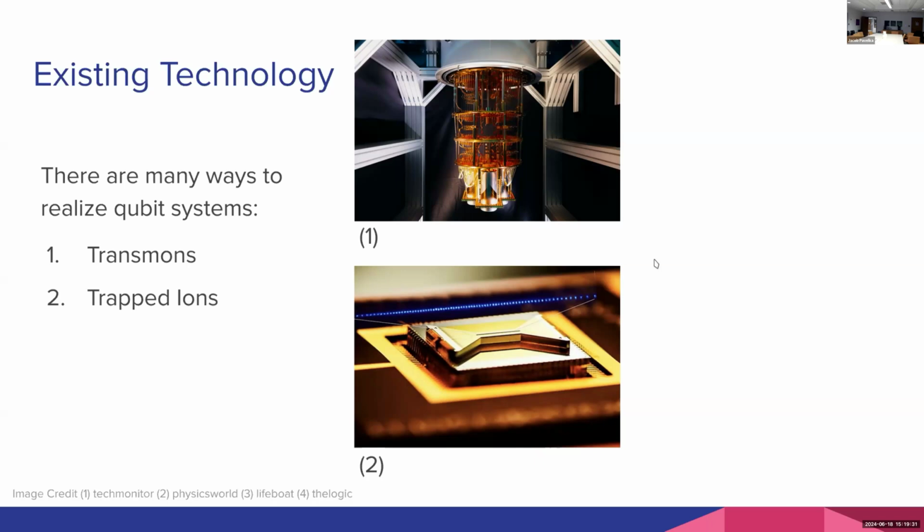So a couple of things here. These are going to be, in general, more accurate. Trapped ion computers are, as a rule, an order of magnitude more accurate than transmon quantum computers. They also have the advantage of full connectivity. What this means is you can get one qubit to entangle with any other qubit in the system because you can physically move the ions around in this chip.